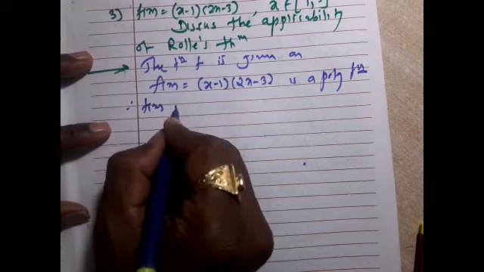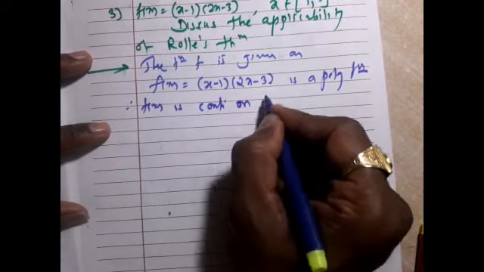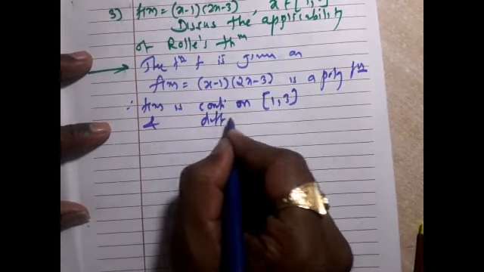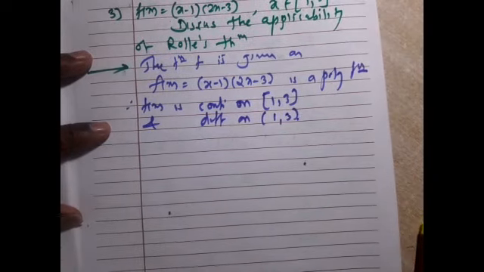So f(x) is continuous on [1, 3] and differentiable on the open interval (1, 3).